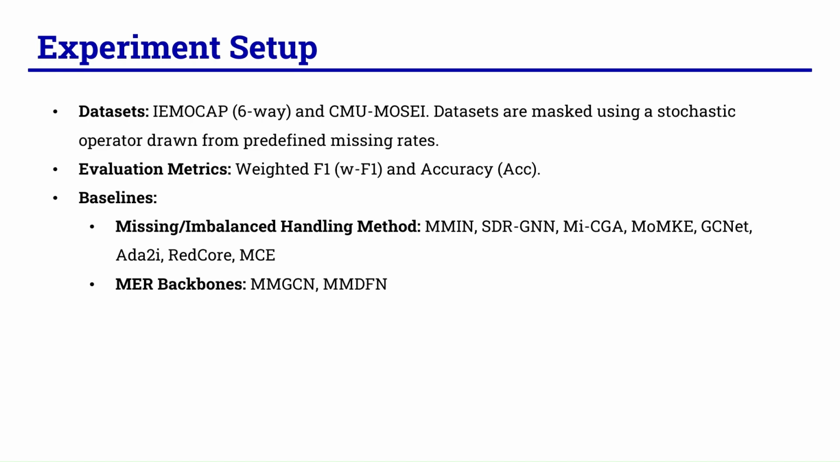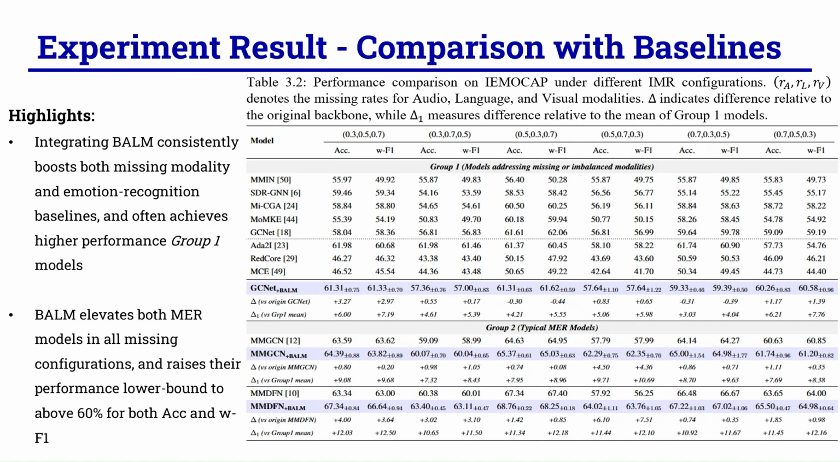We evaluate the effectiveness of our method on the multimodal emotion recognition task using two conventional datasets, namely IEMOCAP and CMU-MOSI. To simulate real-world settings, the datasets are masked using a stochastic operation drawn from predefined missing rates. The robustness of the multimodal emotion recognition backbones, including MMGCN and MMDFN, after plugging in our framework is reported across entirely different missing rate configurations using downstream test measurements, specifically the accuracy and weighted F1 score.